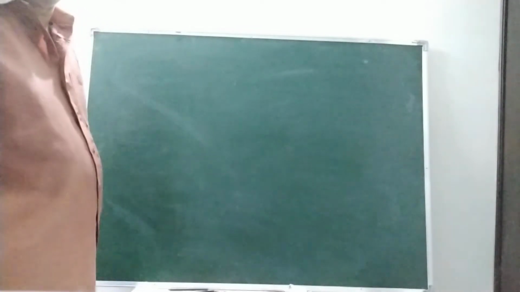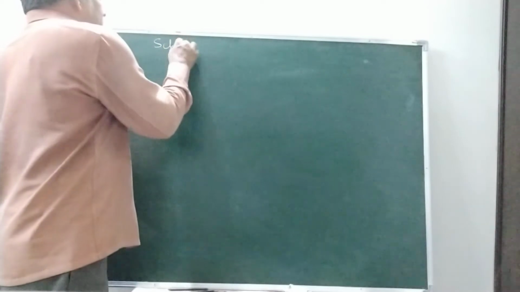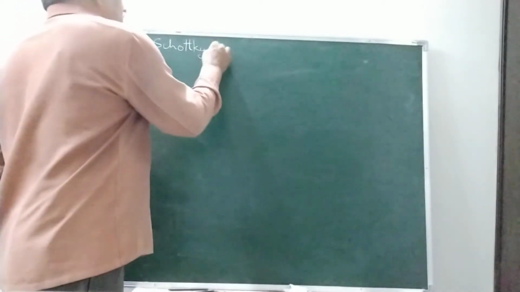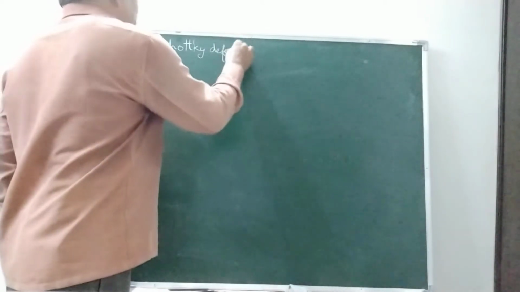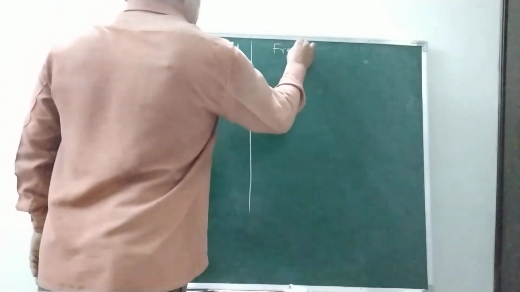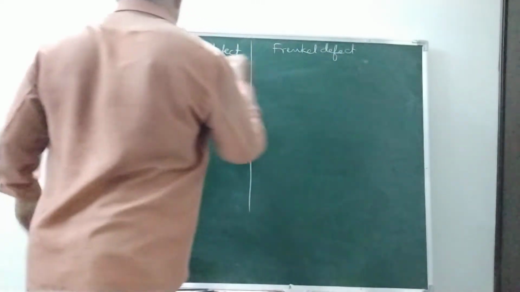Most of the times it was given: write the differences between Schottky defect and Frenkel defect.